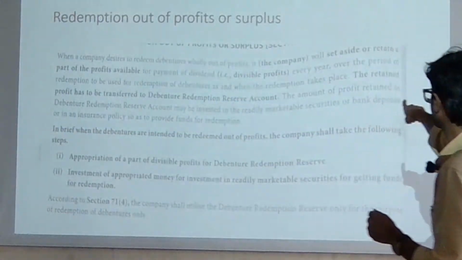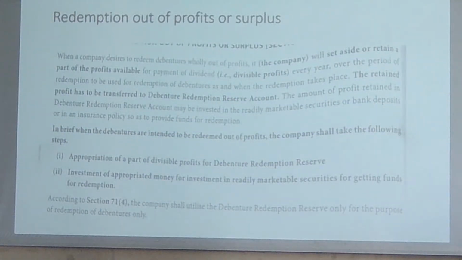Brief. Now look here: the retained profit has to be transferred to the debentures redemption reserve account, and that is important. This redemption reserve account is used to redeem your debentures only, nothing else. This is the purpose of redemption and how we are going to make it out of profits or out of surpluses. This is the debenture redemption reserve account here.